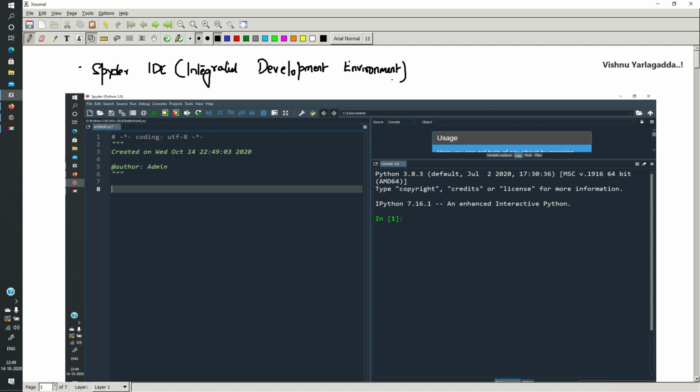Now in this IDE, you can see this is a title bar, and this is a menu bar. There are different types of menus, and we need not bother about all those things. Just File is enough, and Run. File and Run are important things. And this is a toolbar.